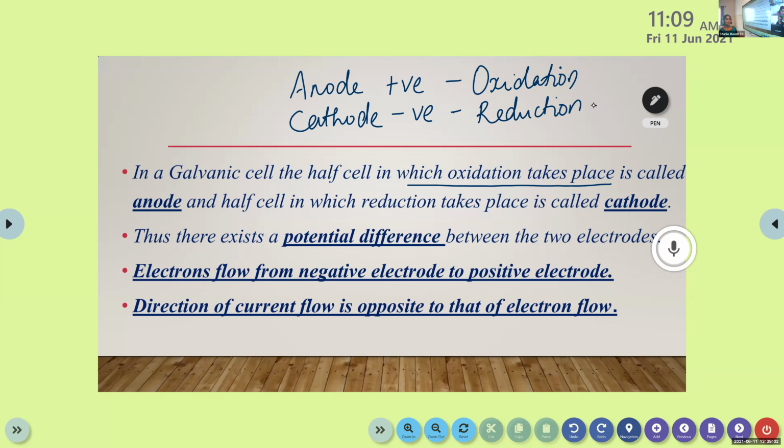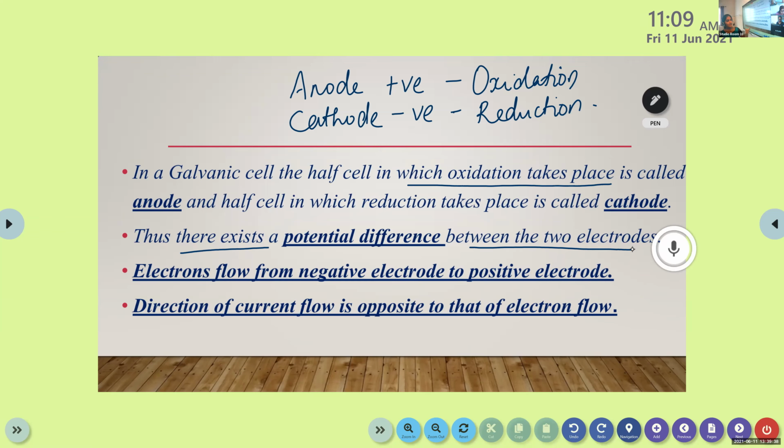So in the case of an electrochemical cell also, the half cell in which oxidation takes place is known as anode, and the half cell in which reduction takes place is known as cathode. You know that there are two types of electrodes, one positively charged and the other negatively charged. There is one potential difference between electrode and electrolyte. Similarly, there exists a potential difference between the two electrodes.